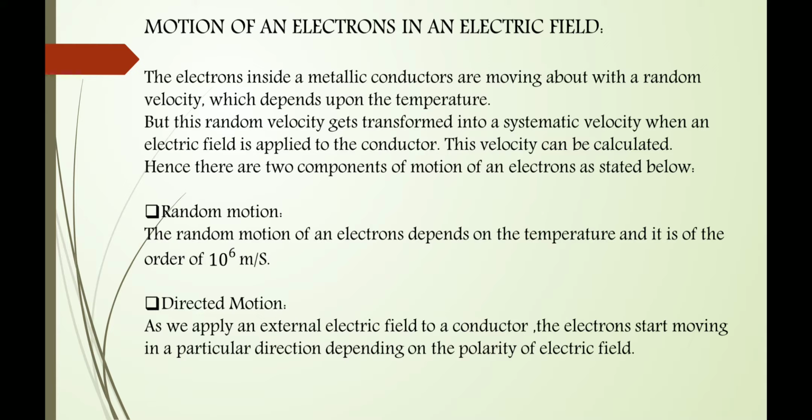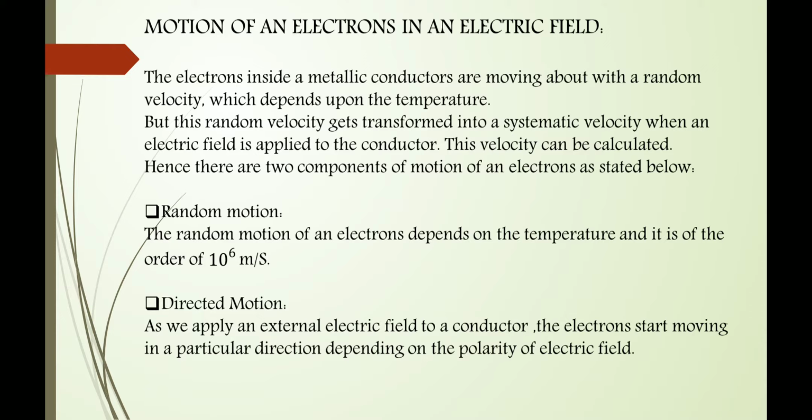The temperature of the electrons may or may not be the same as that of the conductor. It means random motion of electrons depends on the temperature.